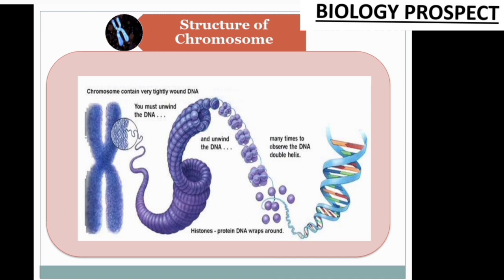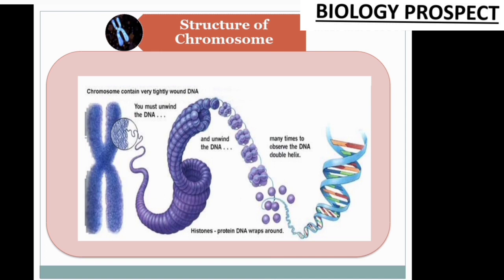They are binding with the DNA, and this configuration is known as the nucleosome. We say the DNA helix combines with a group of 8 histone molecules to form a structure known as the nucleosome. I repeat once again, friends, the DNA helix combines with a group of 8 histone molecules to form a structure known as the nucleosome. It has an appearance of beads on a string.